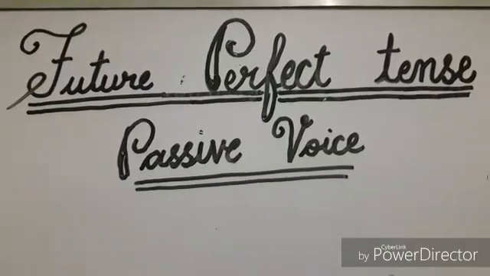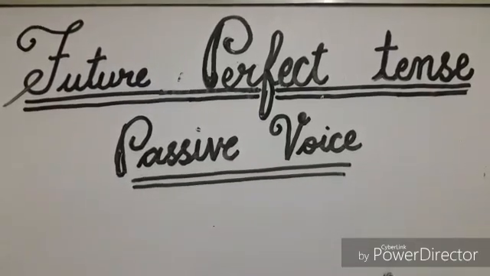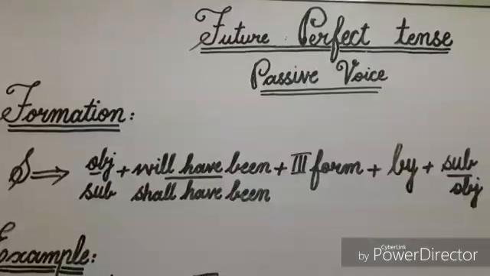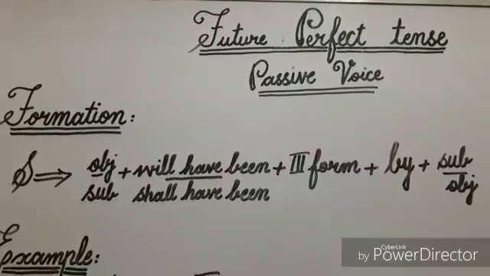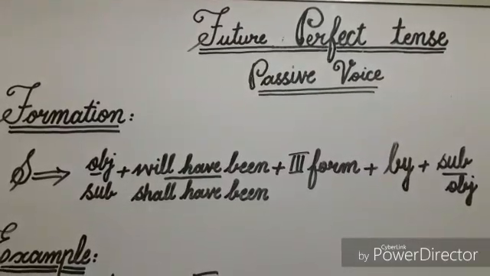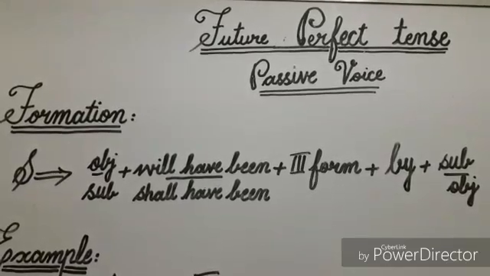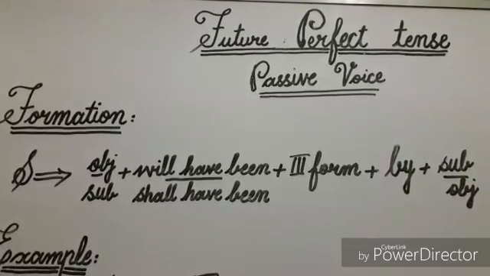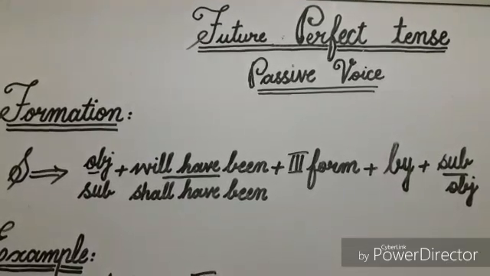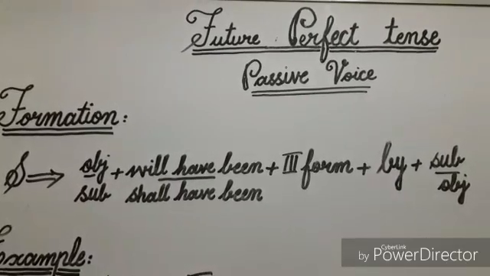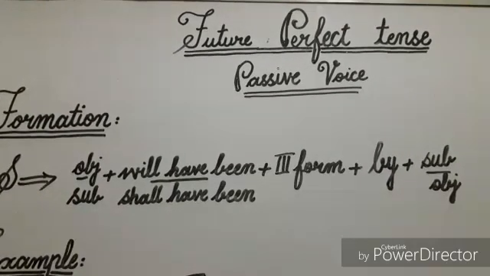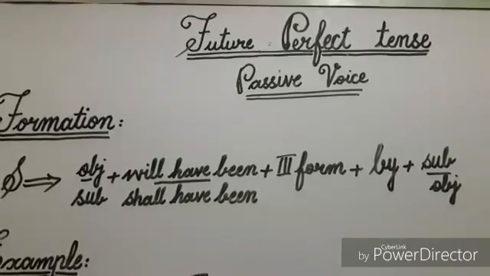Today's topic is how to make passive voice sentences of future perfect tense. Let's see formation. For simple sentences, formation is object in subjective condition, helping verb will have been, shall have been, third form of verb, preposition by and subject in objective condition.